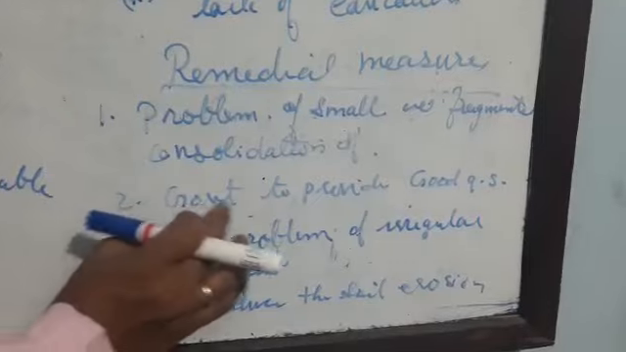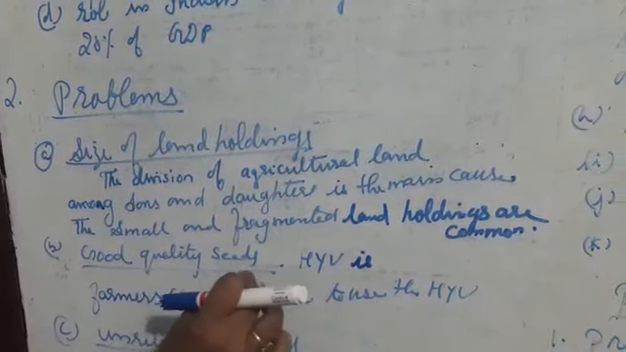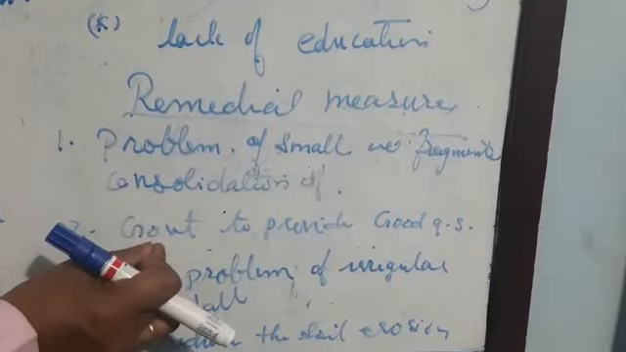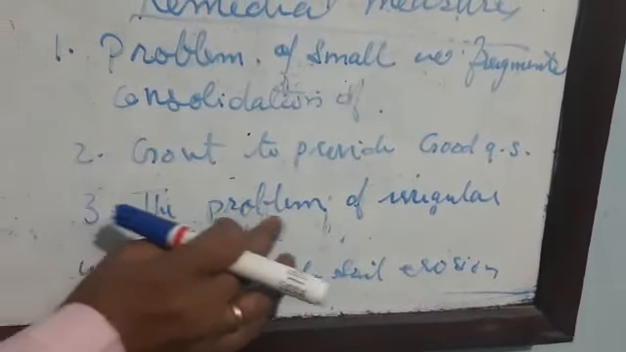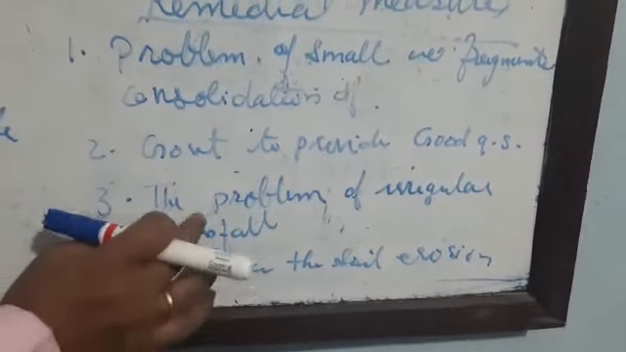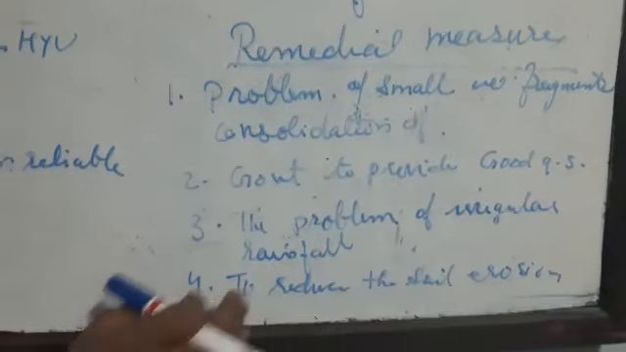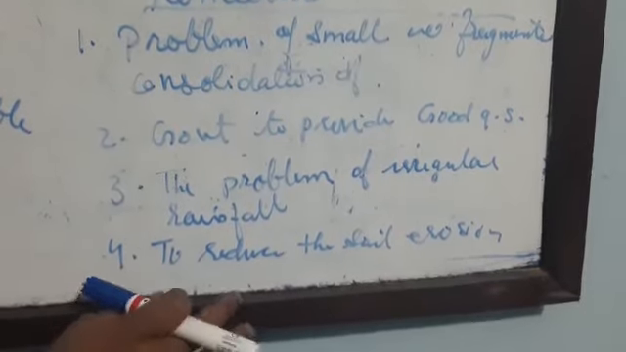The second one is that the government should provide good quality seed. The problem is that in India the seed is not of good quality, or the farmers are poor and cannot afford good quality seed. We can solve that problem if the government provides good quality seed at a lower price. The third one is the problem of irregular rainfall, which we can solve by practicing good irrigation facilities. And also reduce the soil erosion.